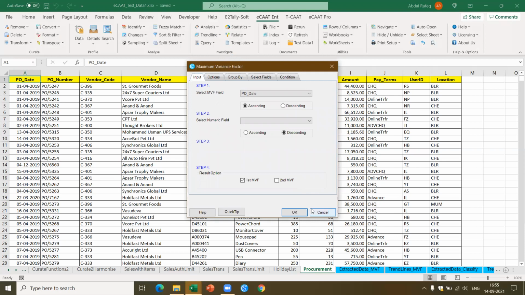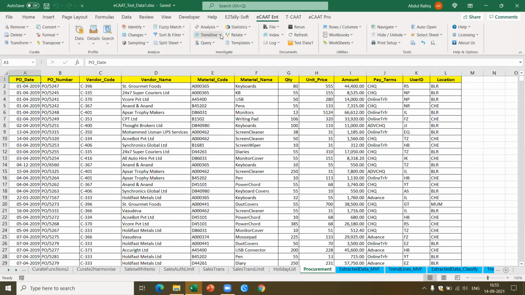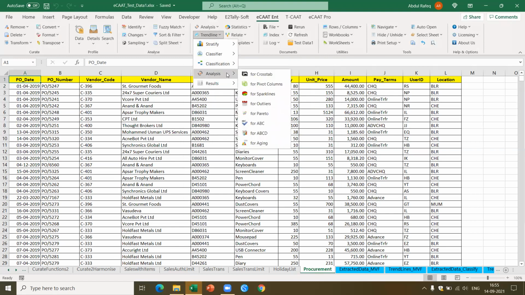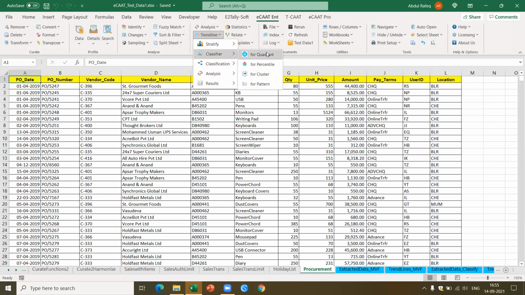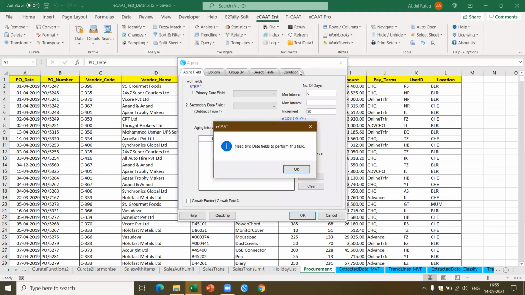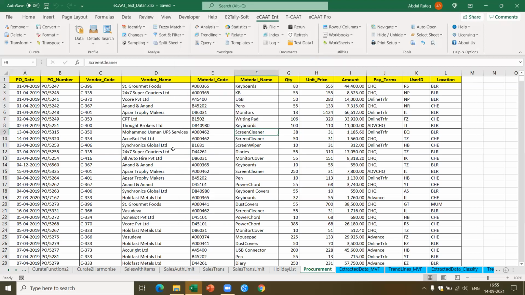Now this is what we performed last time. Let me go to analysis. Okay, let's see here. Okay, so this requires two data fields. Let's go ahead. So you can perform various types of trend analysis based on the data you've got.